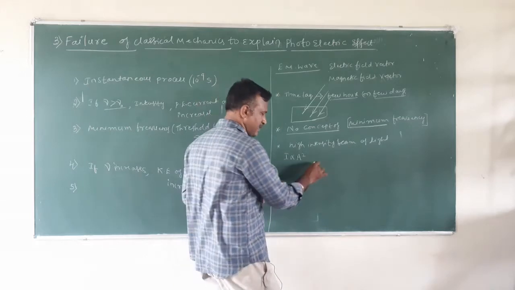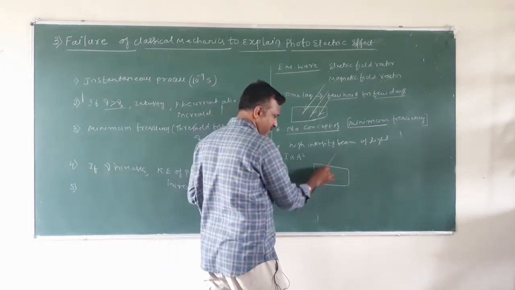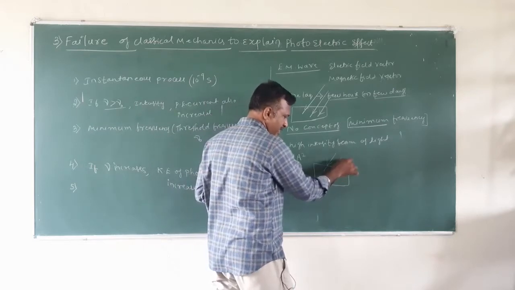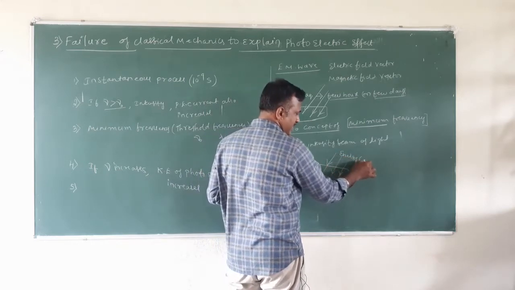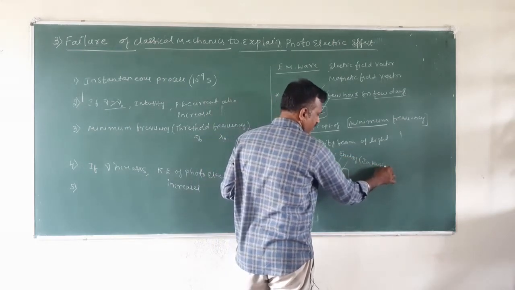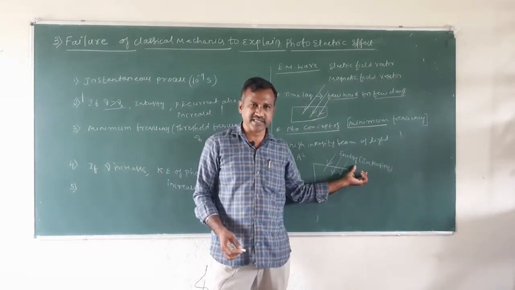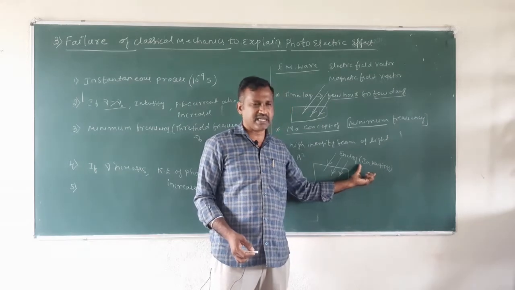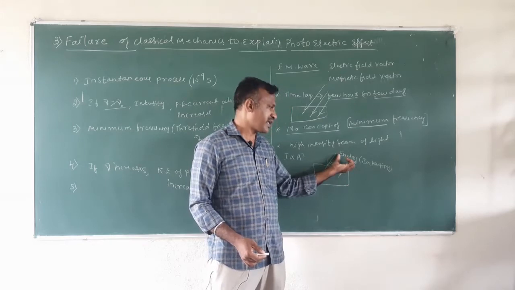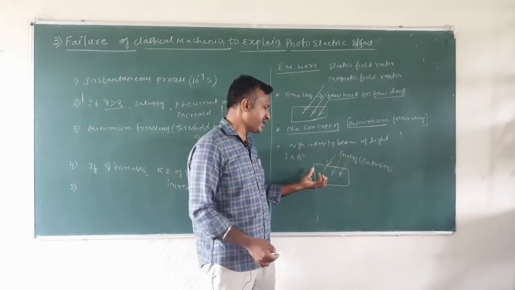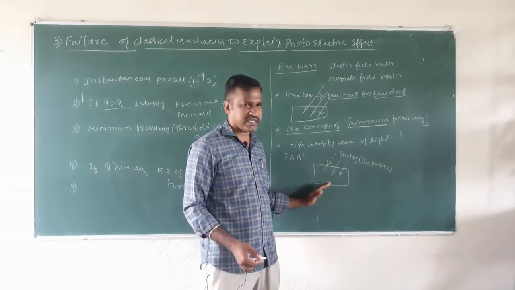Let us consider a metal surface, and here we have radiation incident on it with a certain intensity. When this radiation is made to fall on the metal surface, its energy is distributed among all the electrons present on the metal surface.